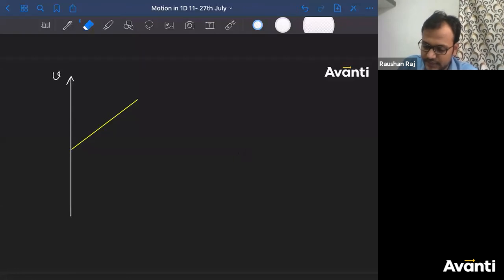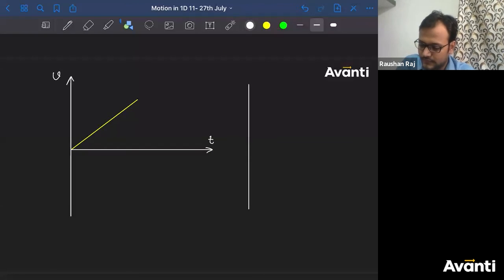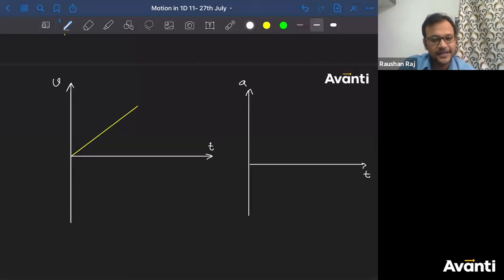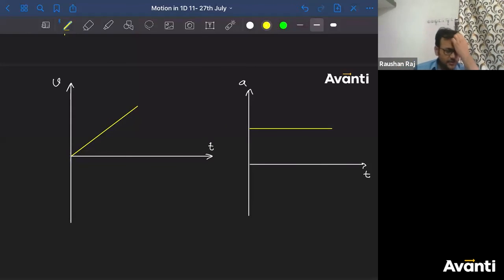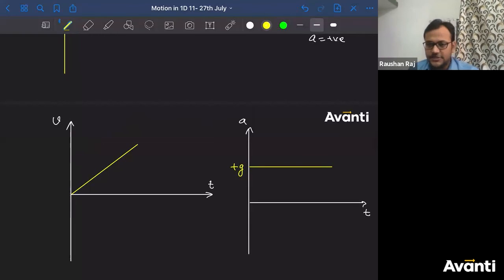Let me draw acceleration on the same page here. This is t. This is acceleration A, and this is T. Now, how will the graph look for acceleration versus t? Acceleration is now positive and it has a constant value, so this is plus g. Guys, did you understand this part? If you change the convention, the graph will change. The nature of the curve will not, but the orientation will change.